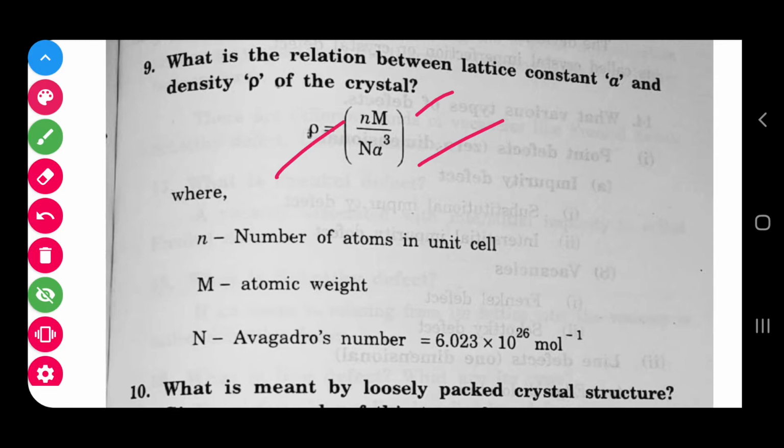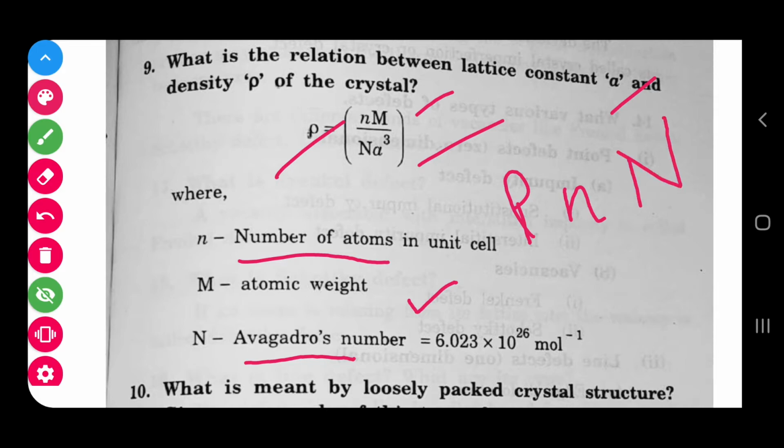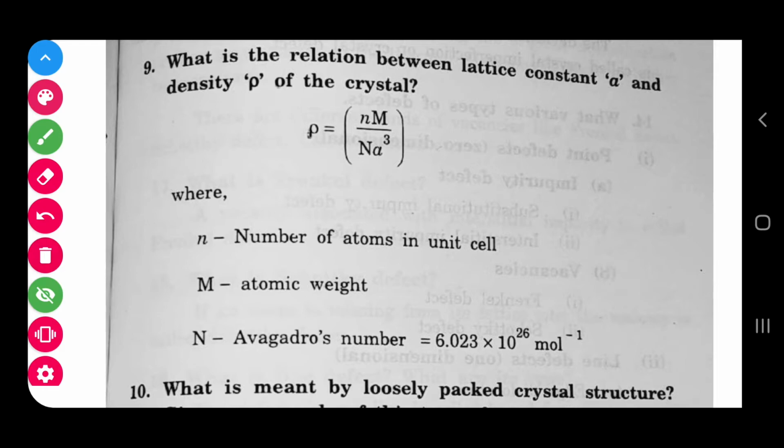Small n means number of atoms. Capital N means Avogadro number, 6.023 into 10 power 26. M means atomic weight, right? And small a is the lattice constant, you know that. If you remember this formula, you can write it for a problem. Density rho, number of atoms small n, capital N is the Avogadro number, capital M is the atomic weight, and small a is the lattice constant. Okay, this is the formula for relation between a and rho.